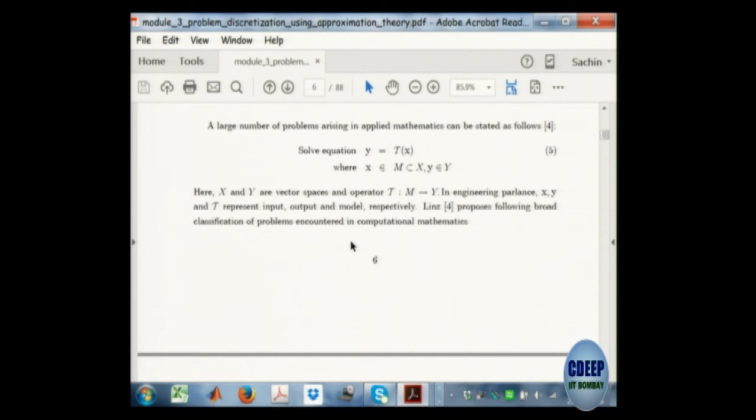There are three things involved in this problem: y, T and x. y is a vector, x is a vector, and T is a transformation. Once you have the vector space viewpoint, it is very easy to appreciate that solving a differential equation is a differential operator operating on a vector, which gives me another vector. It is the same as Ax equal to b: A is the operator operating on x, which gives me b. A differential operator operates on a vector and gives me another vector. So these are the same problems.